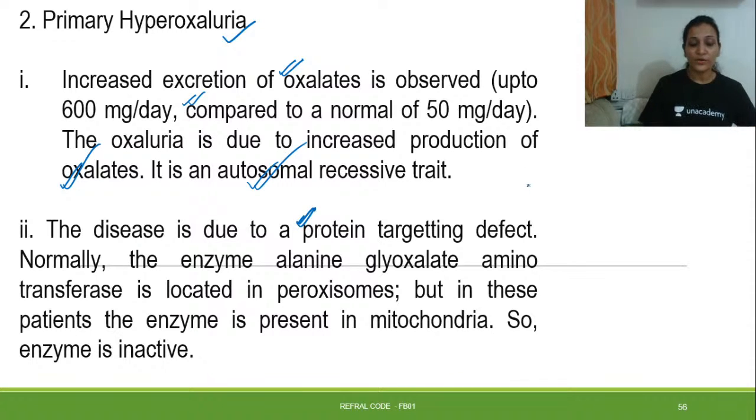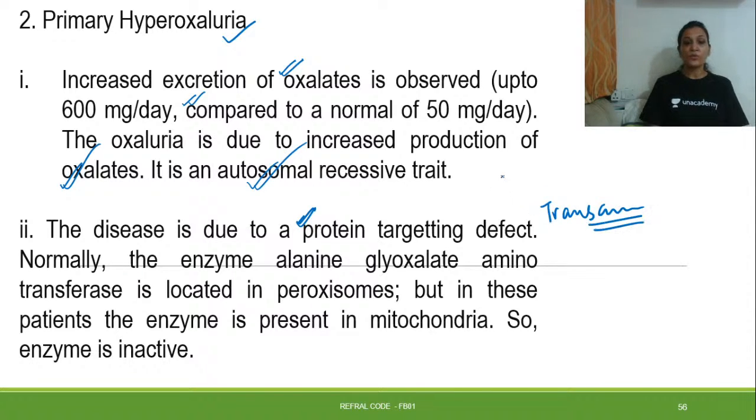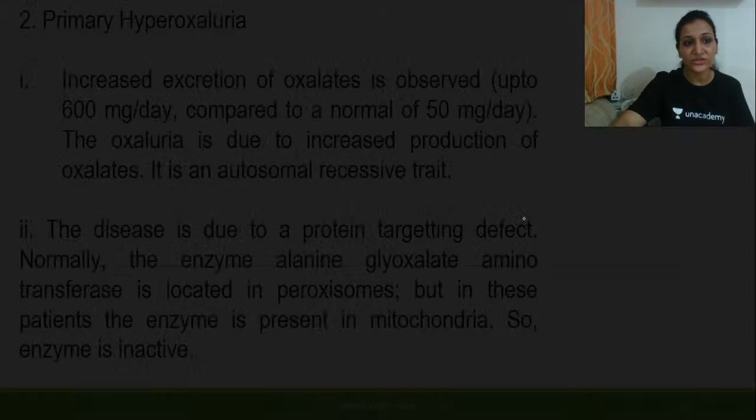So in protein targeting, the transaminase reaction will be defective, and that will lead to primary hyperoxaluria, right? So it is because of the defect in transamination reactions.